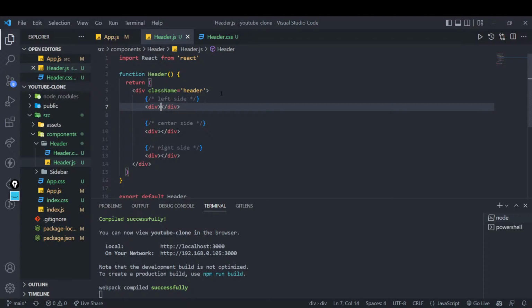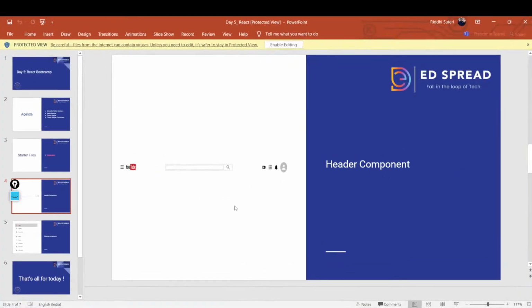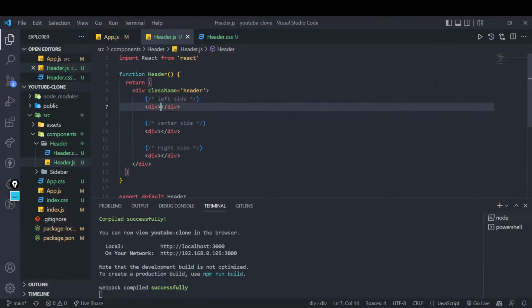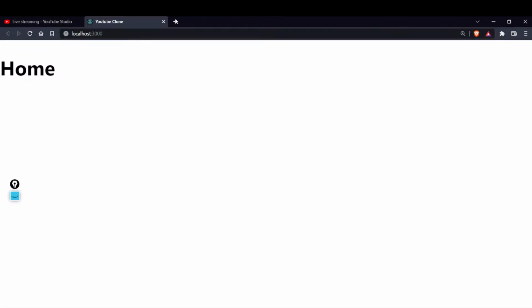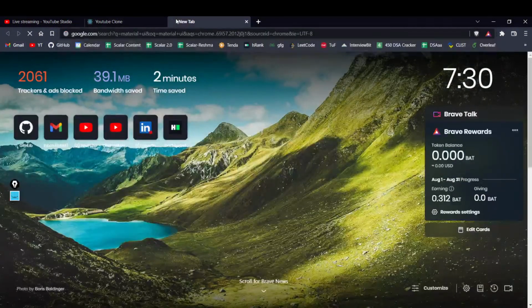So yeah, this will be 3 simple divisions. The left one will contain a menu, and that will contain a loop. Now you will say that this looks like an icon, and this also looks like an icon. All these look like icons, but where will we be getting these icons from? There are multiple choices. You can either go with Font Awesome, or you can go with Bootstrap. But since Material UI is the standard one, and lots of people use it, I will go with Material UI. And since we also discussed in the last class that we will majorly be working on Material UI, I will go over here and I will write Material UI.